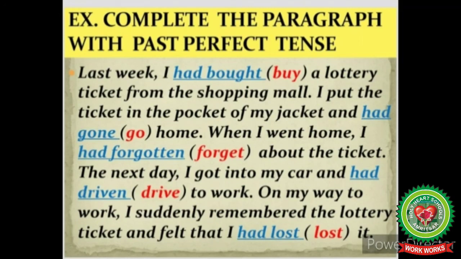Lost. And felt that I had lost it. Students, as you can see in the whole paragraph, we have used past perfect tense because the action began in the last week and got completed in the last week only.